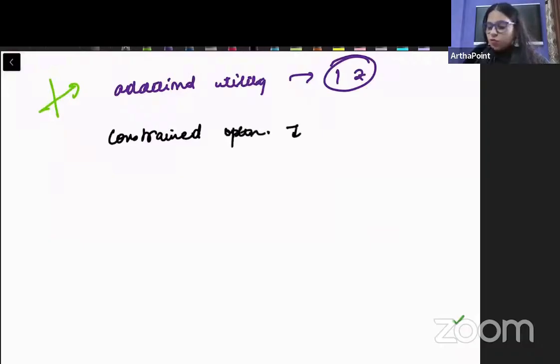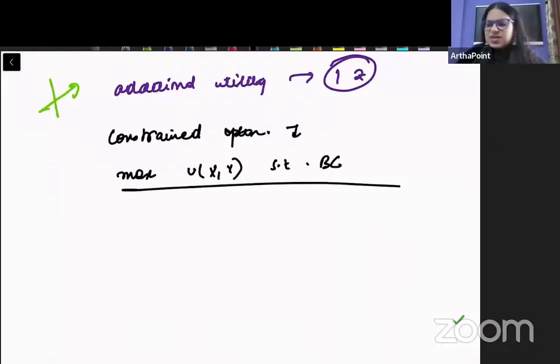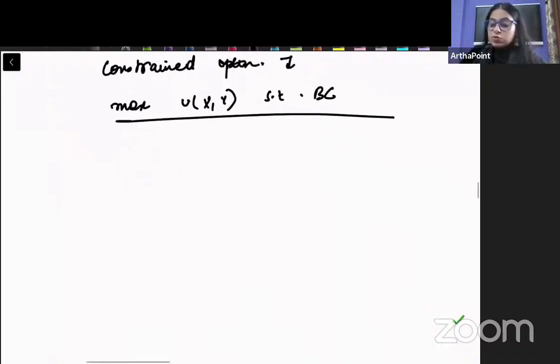मतलब we want to go ahead and maximize our utility subject to the budget constraint. हम ये करते हैं, है ना? There is a complete chapter on this, अगर आपको पढ़ना हो तो. Now, if I just want to go ahead and write this in the form of a Lagrange, अगर मैं इसको Lagrange में लिखूं तो मैं कैसे लिख सकती हूँ?